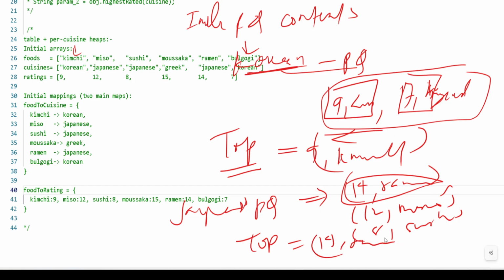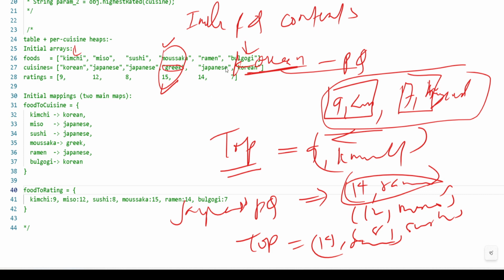Similarly for Greek, or any other, we'll check what is on the top. On the Greek priority queue, we have this food and this is its rating, so this is on the top. Like that, we have to do.